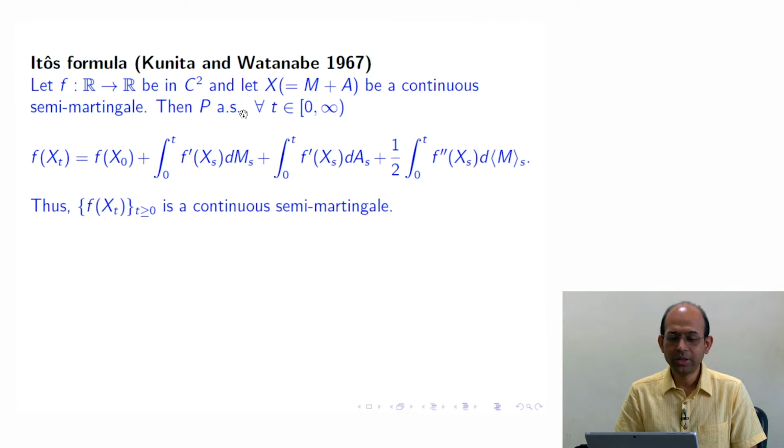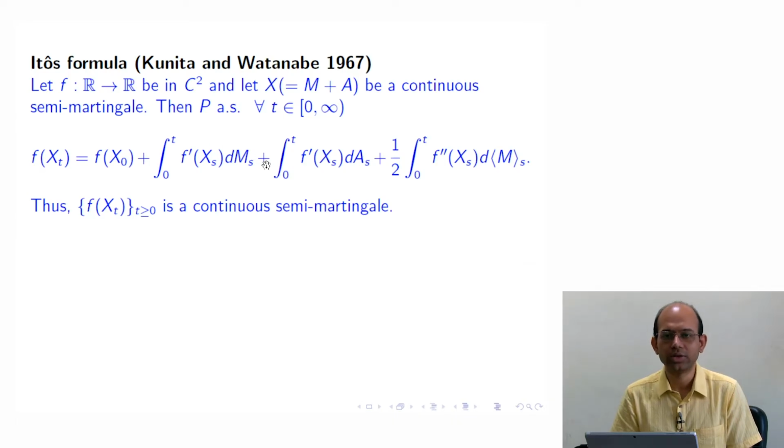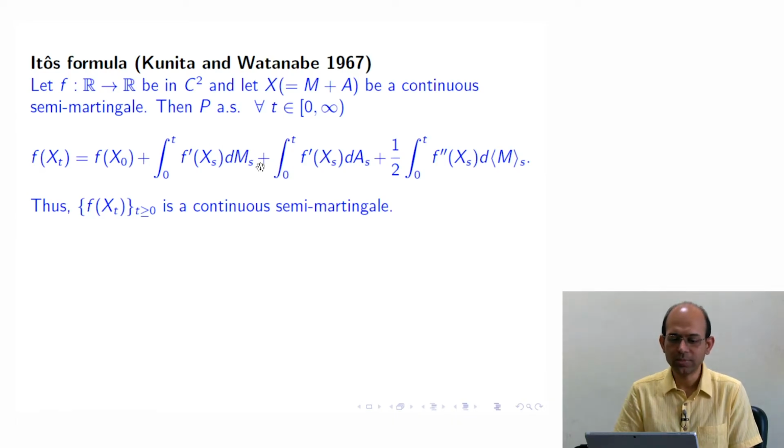Then P-almost surely, for every time t from 0 to infinity, f of x t can be written as f of x0 plus the integration 0 to t of f prime of xs dms. So this much is like the fundamental theorem of calculus: f of x t is there, you are taking the derivative and then you are also integrating from 0 to t.